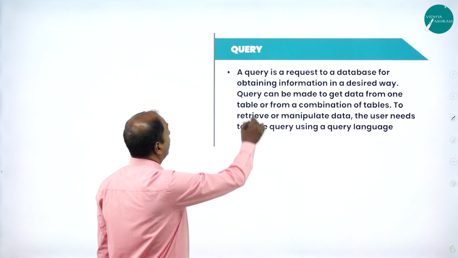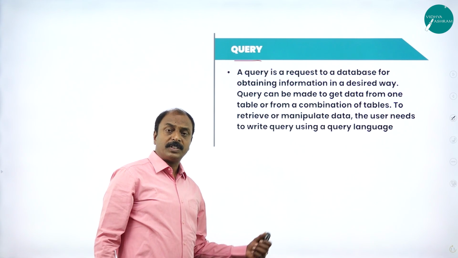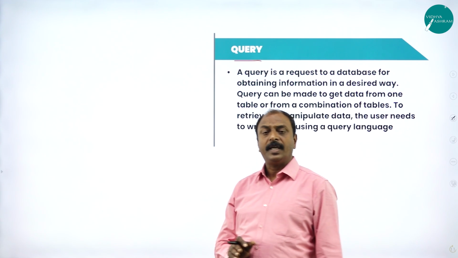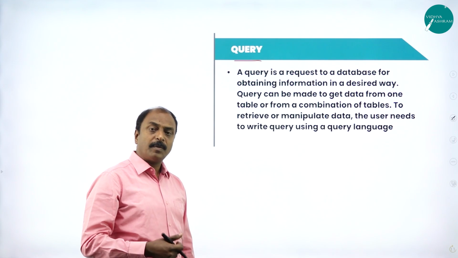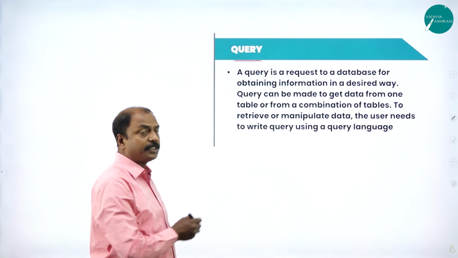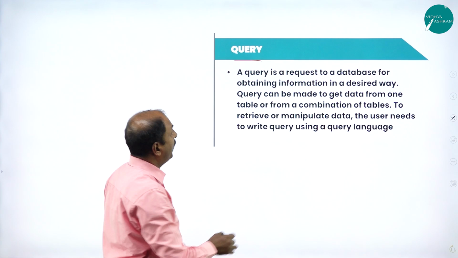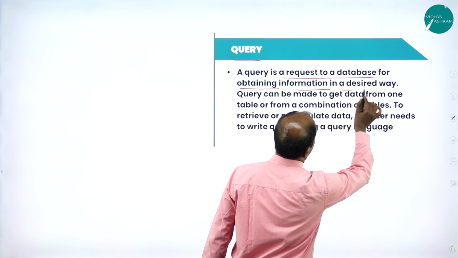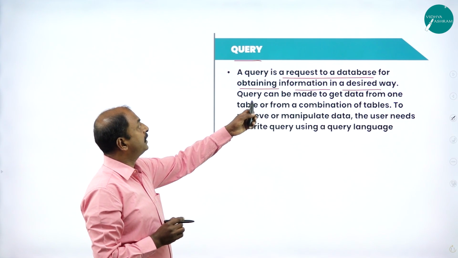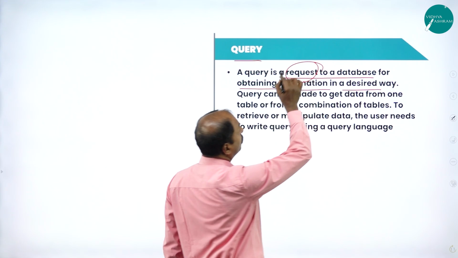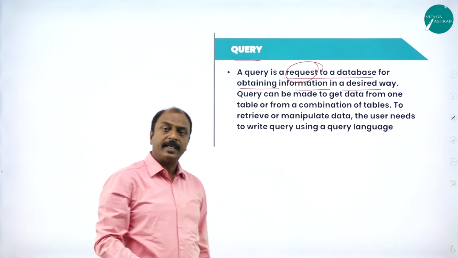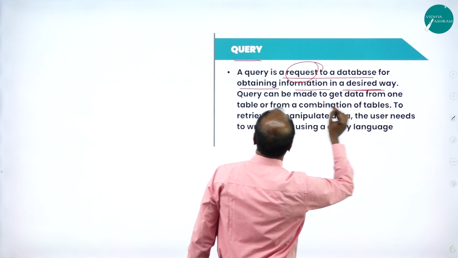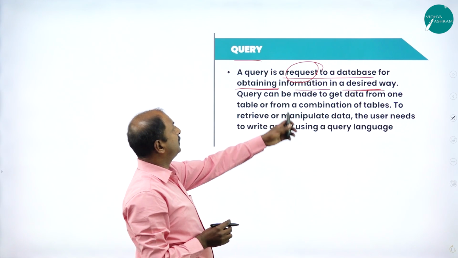Next definition is query. We have learned in the first slide itself that it is possible to work with the database by using commands, or nothing but queries. The commands are referred to as queries with respect to a database. So what is a query? It is a request to the database for obtaining information in a desired way. It is nothing but a request. We know what a database is, and the user can send a request to the database to get the desired result. That is nothing but a query.